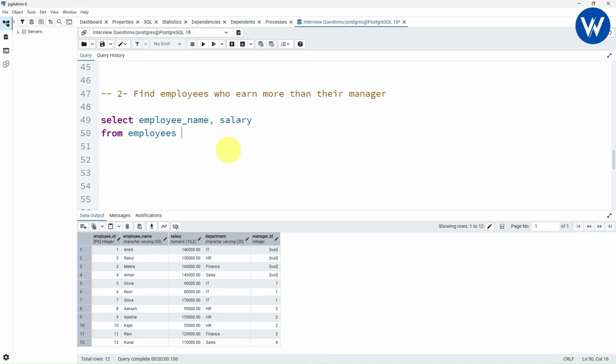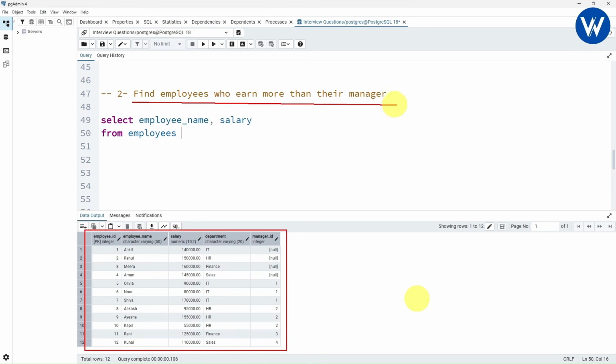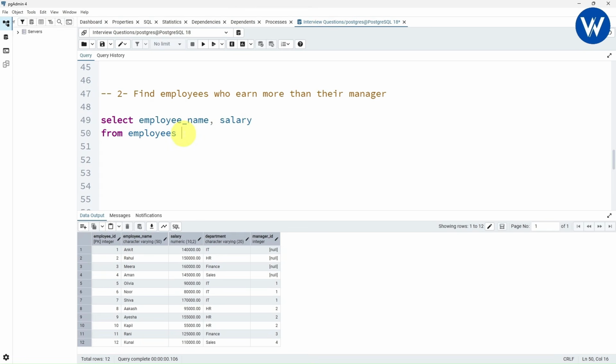employees table. Now we need to do the self join, right? Because we have only single table. Now with the help of single table only, we can find the solution for this question. So what I will be doing, I will give the alias as E. Okay, give alias as E. And now I will take here self join, right join. And here again I will use the same table which is the employees. But the employees table I will give the alias as M because I want to find the manager.